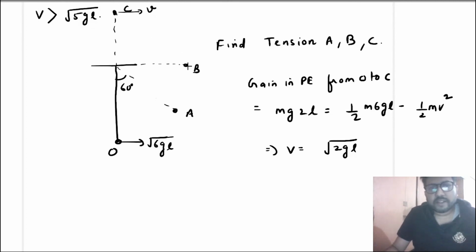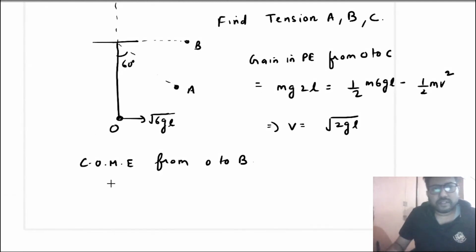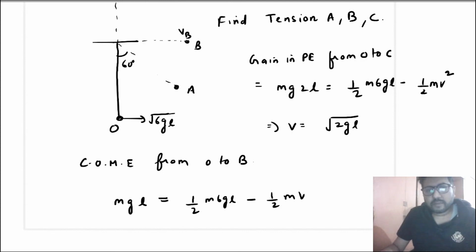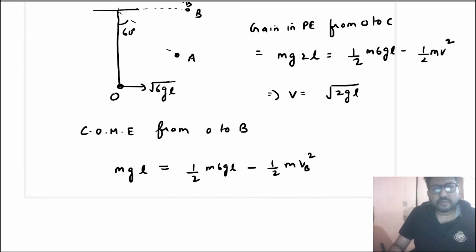Now similarly, if you want to find the speed at point B, you will again use conservation of mechanical energy from O to B. You will write mgL as the gain in potential energy, because this time the height gained is L, and this has to be equal to the loss in kinetic energy, that is half m 6GL minus half m VB square, supposing the speed here is VB. When you solve this, you will get VB is equal to root 4 GL. Once you get the velocity at B, you can also find the tension at B.